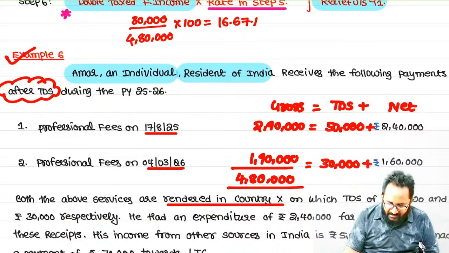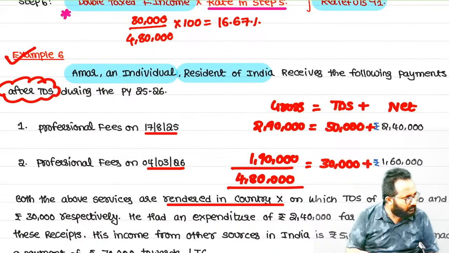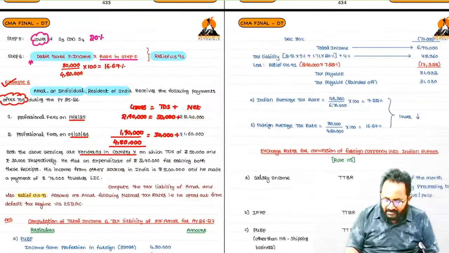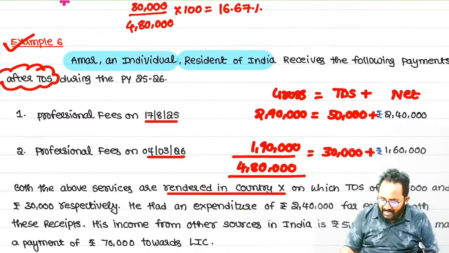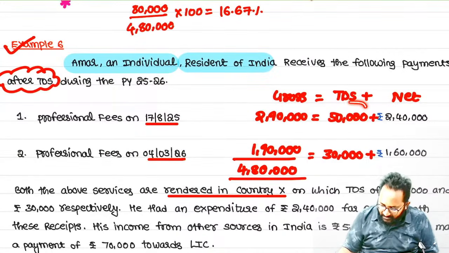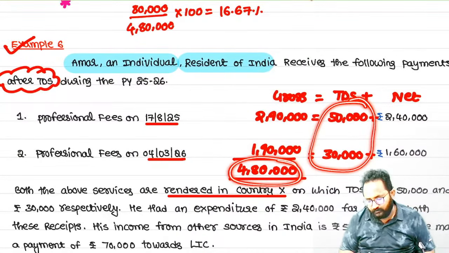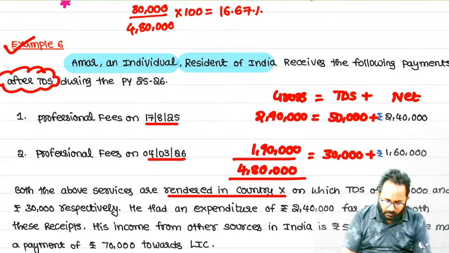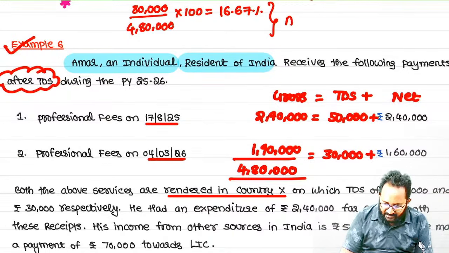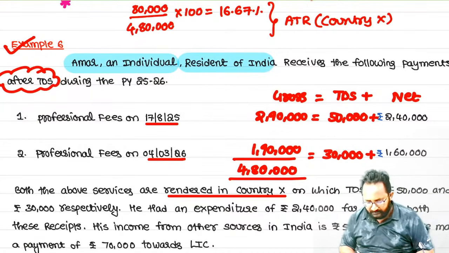So if they give the rate directly, okay. Otherwise we can calculate by using the tax paid information. How much tax paid? 80,000. On how much amount? 4,80,000. It is the average tax rate in which country? Country X.